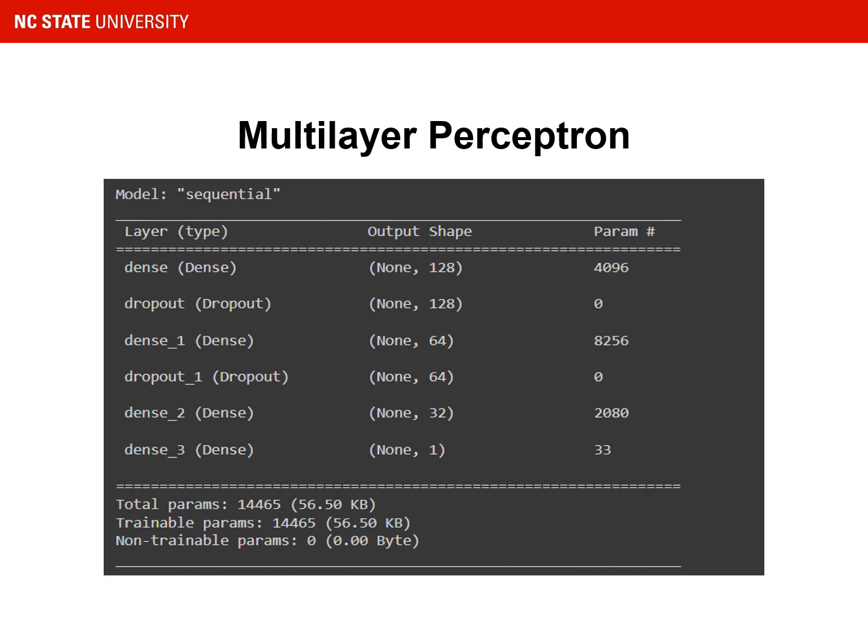So this is the architecture of the multi-layer perceptron that we have used. The input layer matches the number of features that are present in the data set. The first hidden layer consists of 128 neurons. The second hidden layer consists of 64 neurons, and the third hidden layer consists of 32 neurons. Each hidden layer also includes a ReLU activation function for nonlinear transformations. We have also incorporated the dropout layer after the first and second hidden layers, and we have set the dropout rate to 0.3 to reduce overfitting. And the output layer consists of a single neuron with a sigmoid function to output the probability of a loan default.